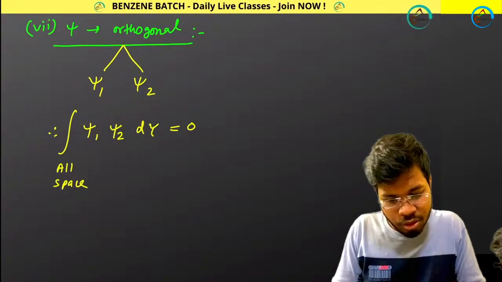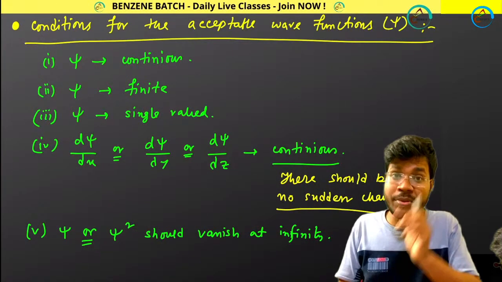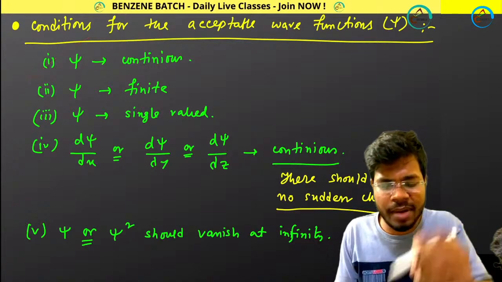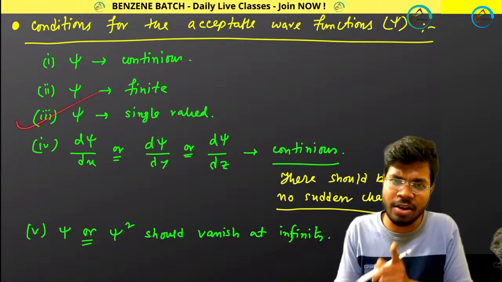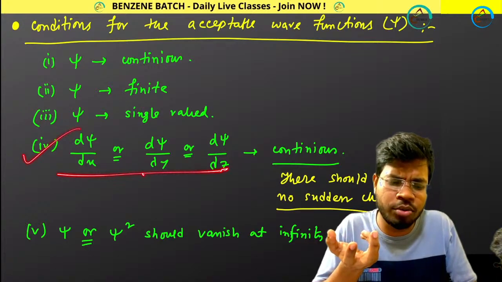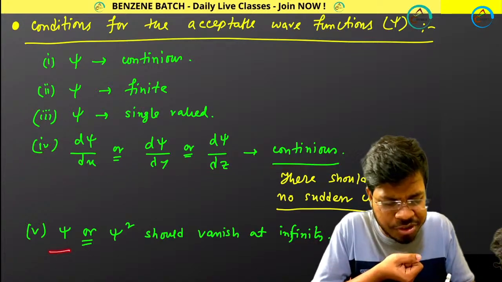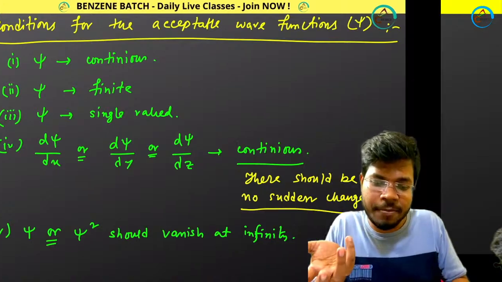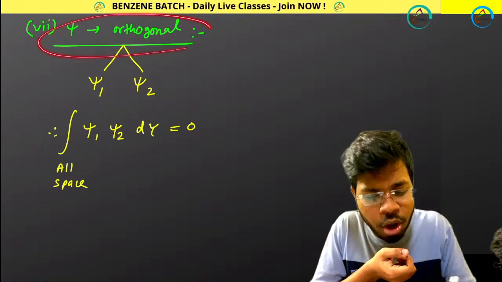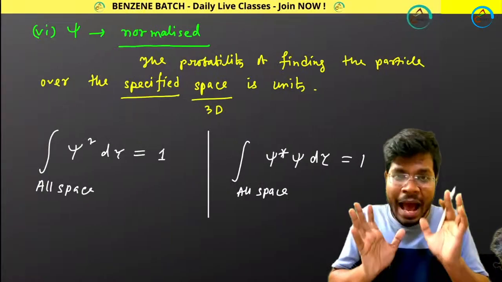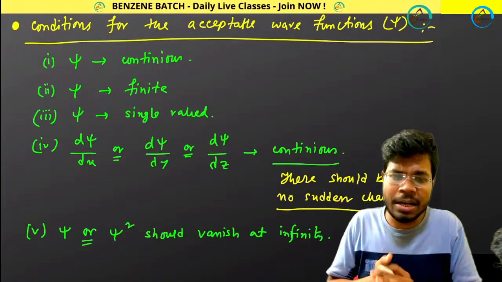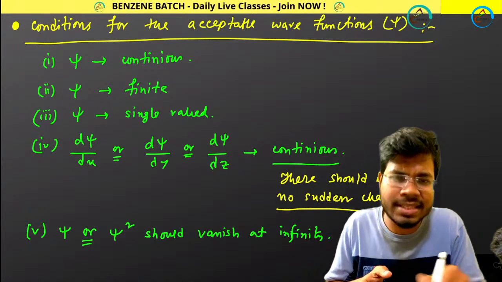So you know, if a psi value needs to be accepted, that psi should be continuous, that psi value should be finite, that psi value should be single valued for a particular point, and the differential of that psi value should also be continuous. Then psi or psi square should vanish at infinity. Then I told you, your psi should be normalized and your psi should be orthogonal. So I know that psi1 and psi2 that I had taken already are accepted. That means those are satisfying all these conditions.